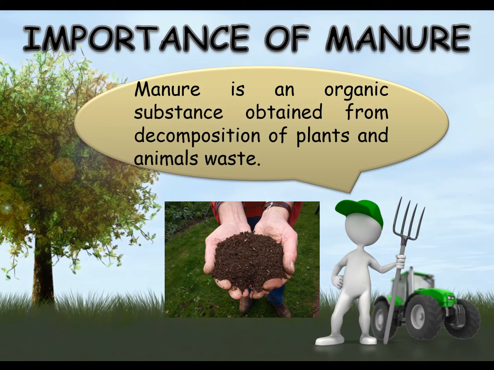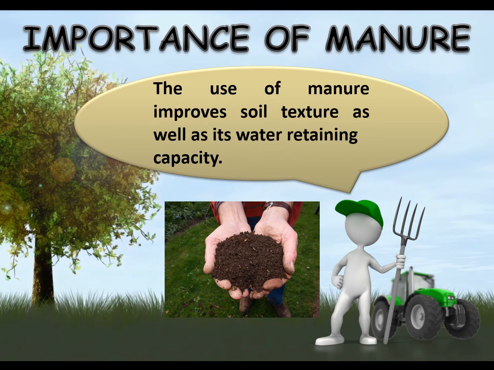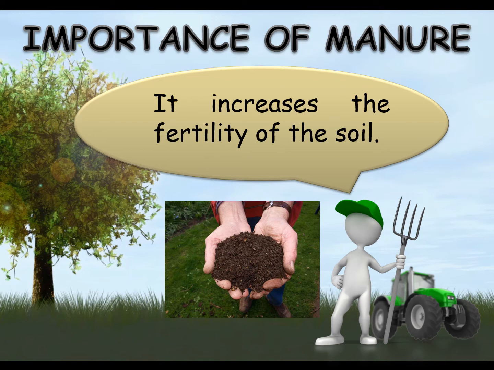Manure is an organic substance obtained from decomposition of plants and animal waste. The decomposition is caused by some microorganisms. The use of manure improves soil texture as well as its water retaining capacity. It increases the fertility of the soil by providing humus.